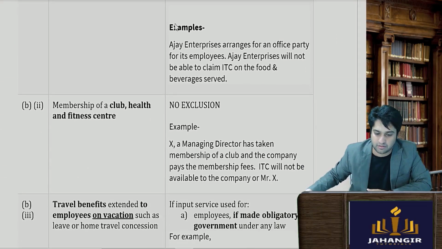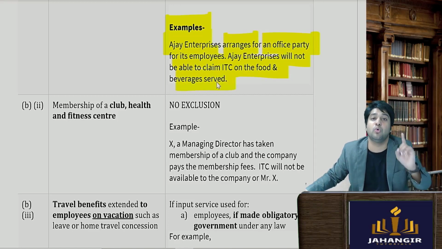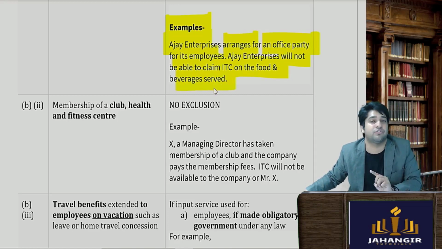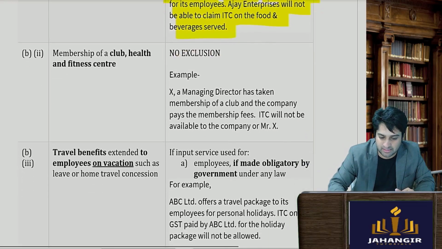For example, now you tell me, Ajay Enterprises arranges an office party for its employees. It will not be able to claim the ITC on the food and beverages served. It is allowed only when you are in the business of that or if the government has obligated it, then you can claim the ITC.